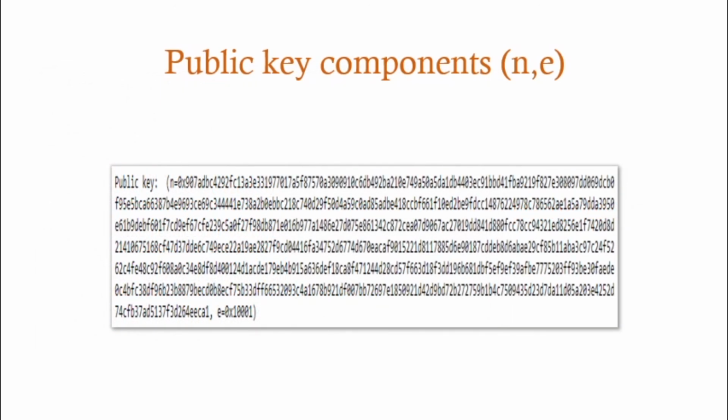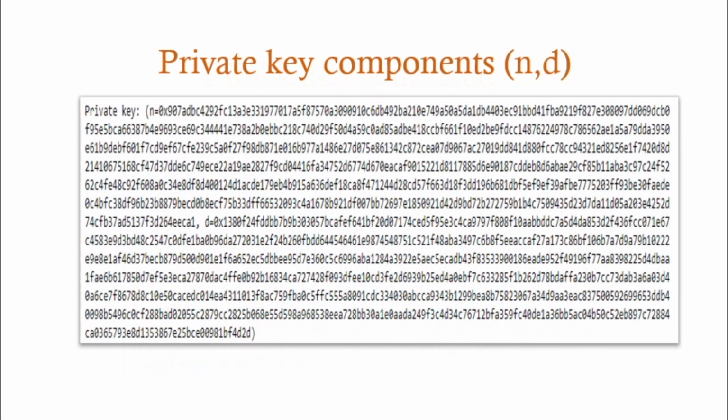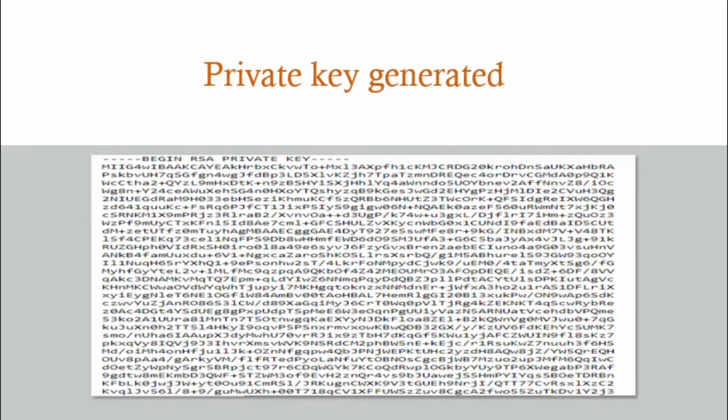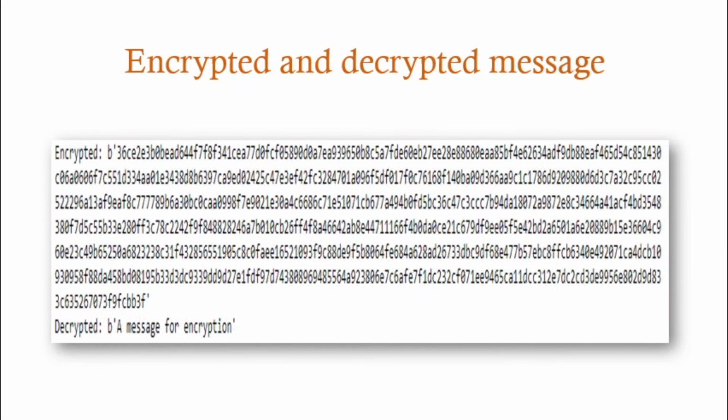This is part of the output of the above code. It consists of the public key components n and e, which are generated by the Crypto.PublicKey module. It is the ASCII format of the public key generated by the above code. These are the private key components n and d generated from the above code. It is the ASCII format of the private key. It is used for the decryption of the data. Here is the complete output: the encrypted form of the message and then the decrypted form of the message.